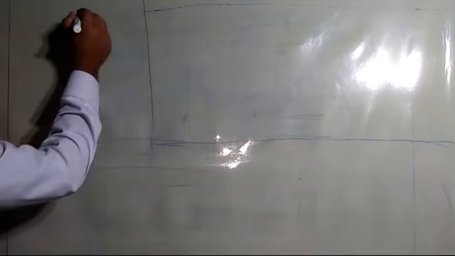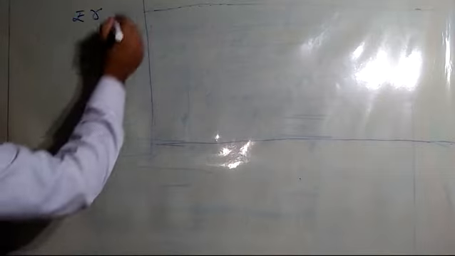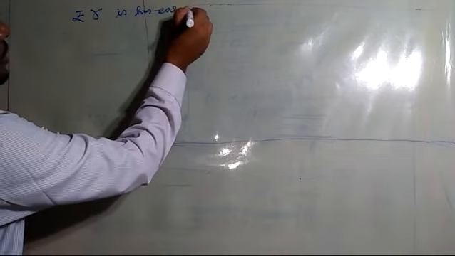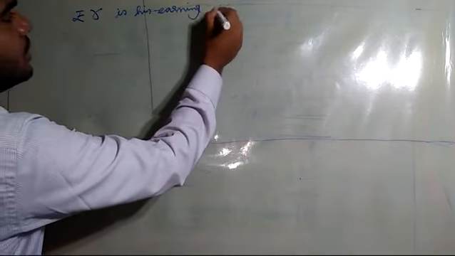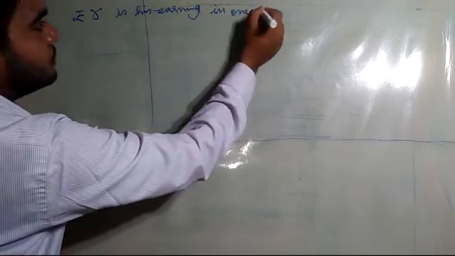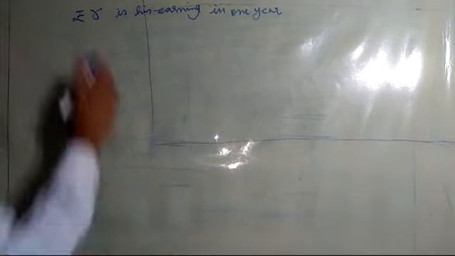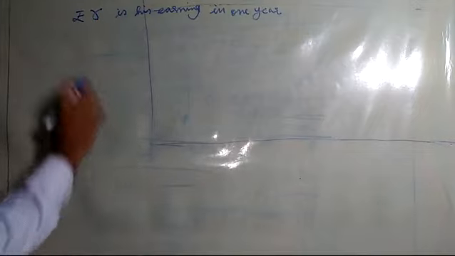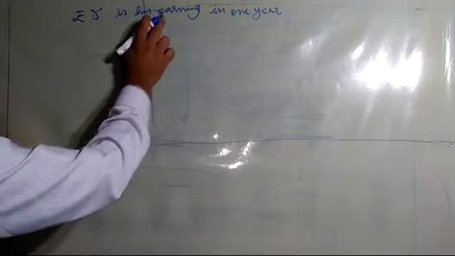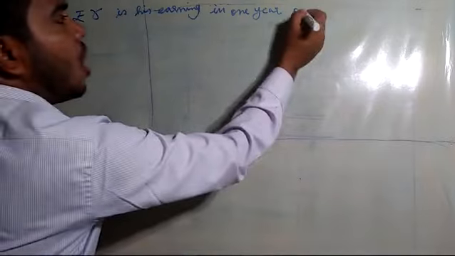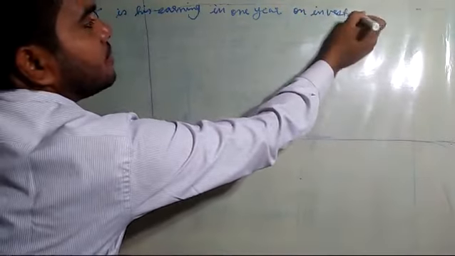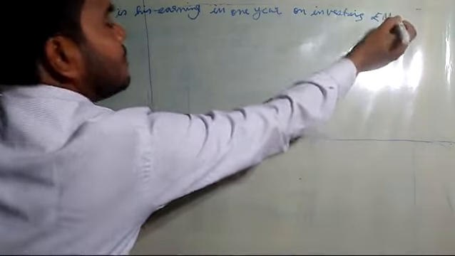Now I told you rupees r is his earning in 1 year. When he is investing rupees m, rupees r is his earning in 1 year on investing rupees m.